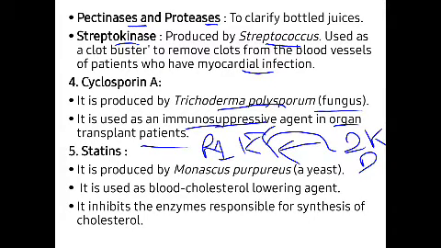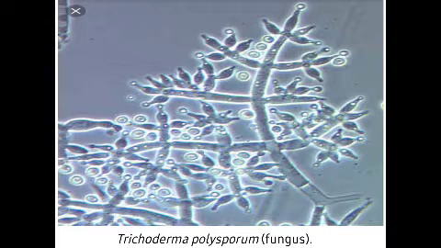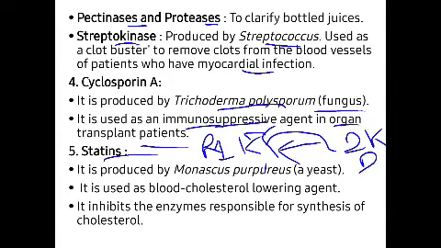Okay, so another one is statins. Now let's see, this is the Trichoderma polysporum fungus. From this Trichoderma polysporum fungus, this cyclosporin A is obtained. So the next one is the statins.